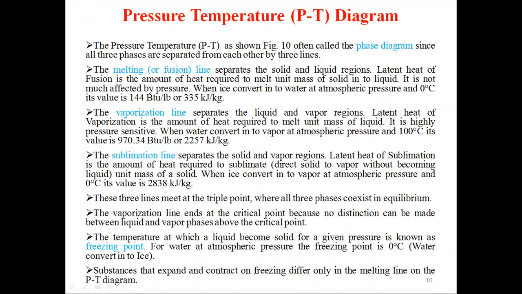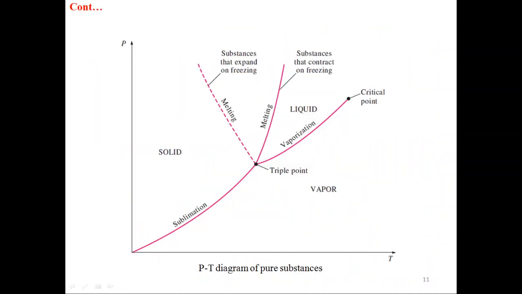The melting or fusion line separates the solid and liquid regions. Latent heat of fusion is the amount of heat required to melt a unit mass of solid into liquid. It is not much affected by pressure. When ice converts into water at atmospheric pressure and 0 degrees Celsius, its value is 144 BTU per lb. BTU means British thermal unit, lb means pound, or 335 kilojoule per kg. So in melting, we are having the solid-liquid region. So solid converts into liquid through melting.